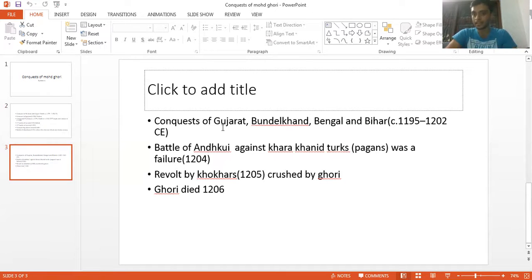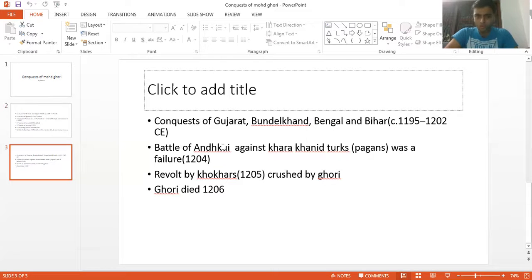Bundelkhand he conquered relatively easily. Then Bengal and Bihar were conquered by Muhammad Khilji Bakhtiyar, another commander of Muhammad Ghori.